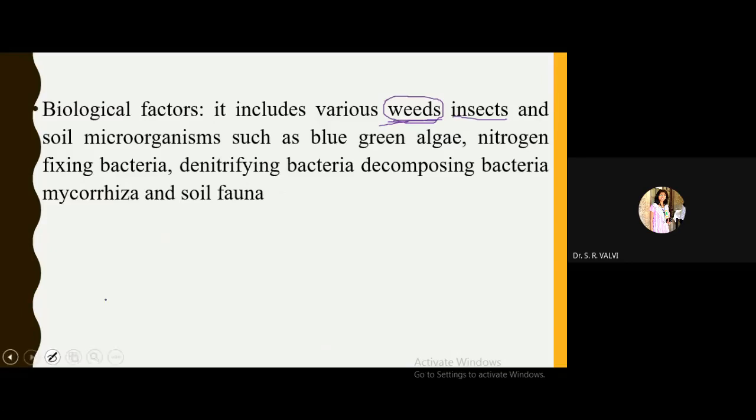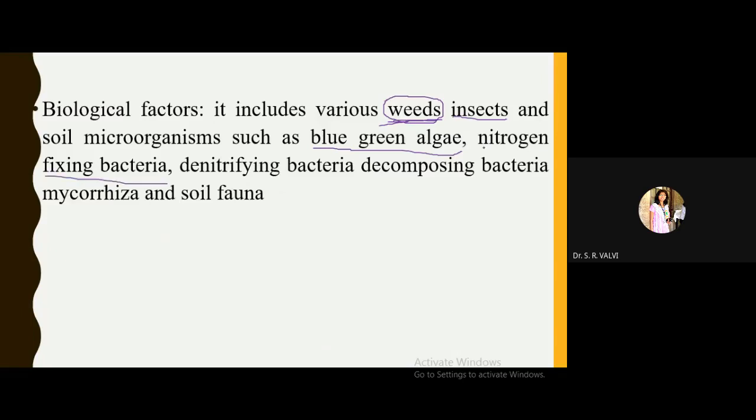But some microorganisms, for example blue green algae, are also called cyanobacteria. This is a very primitive microorganism, and blue green algae is going to provide nitrogen for the plant. So this is a very important microorganism. Then some nitrogen fixing bacteria, for example rhizobium.